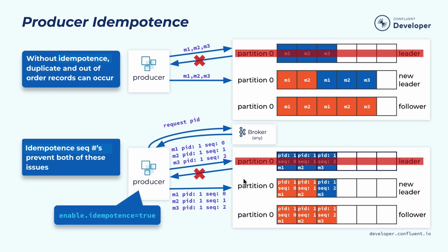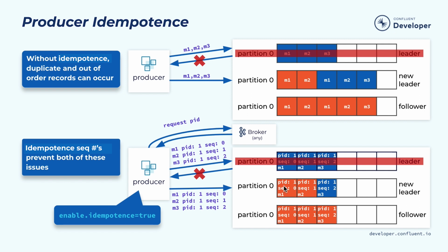Now, let's say the same thing happened. Halfway along, only 2 messages, M1, M2, have been fully replicated, and then the old leader died. In this case, a new leader will be elected, and when the producer tries to resend the same 3 events to the new leader, it will send those 3 events with the same PID and sequence numbers.